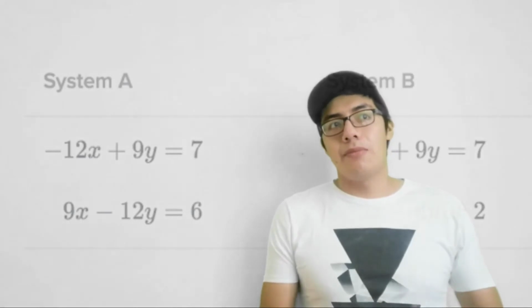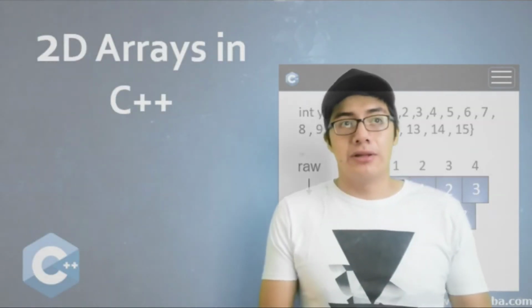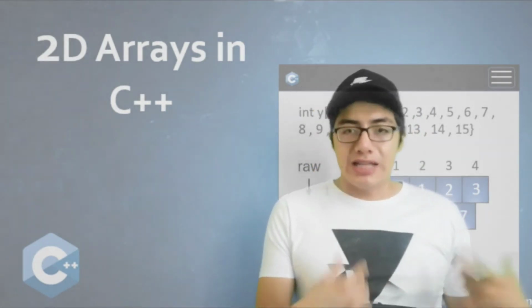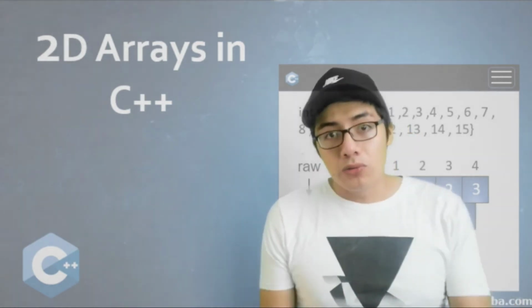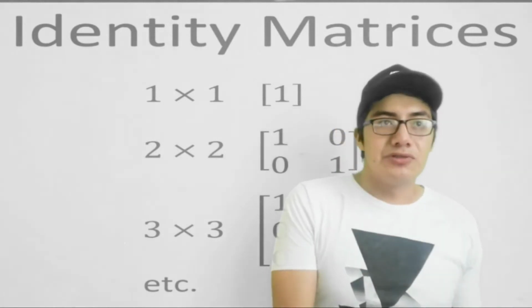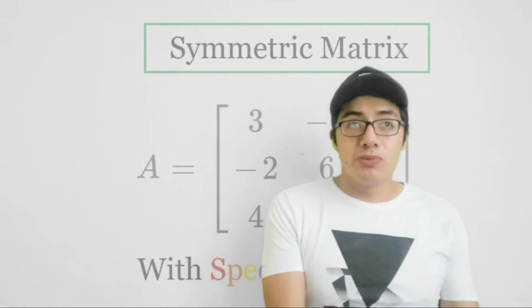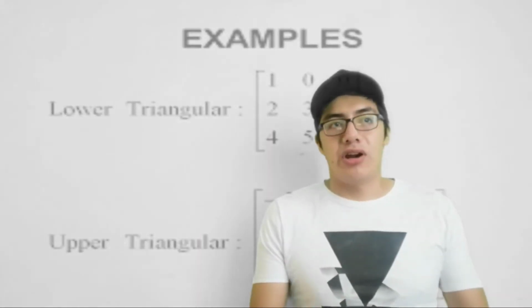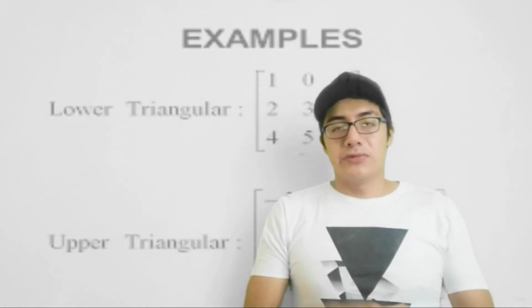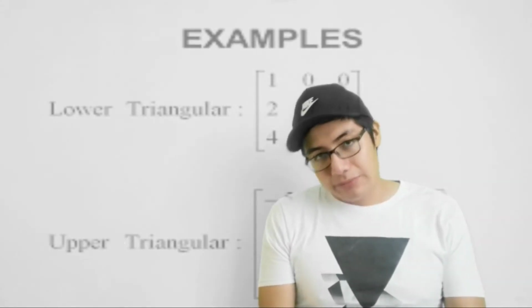In C++, a matrix is a two-dimensional array. When there is a matrix such that when you multiply any matrix by it, you get the same original matrix, that is known as the identity matrix. Also, we have symmetrical matrices that are symmetrical along the diagonal. If there are zeros in the entries below the diagonal, it is an upper triangular matrix. And if the matrix has zeros in the entries above the diagonal, it is a lower triangular matrix.